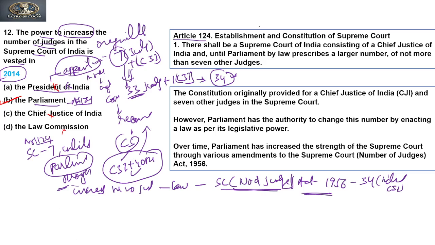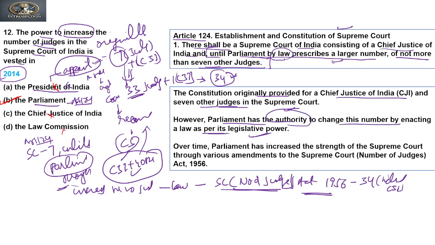Article 124 talks about the establishment and constitution of the Supreme Court. It says that there shall be a Supreme Court of India consisting of a Chief Justice of India and, until Parliament by law prescribes a larger number, not more than 7 other judges. So originally Article 124 says there will be 7 other judges plus the Chief Justice, until Parliament, by making a law, increases or prescribes a larger number. Clear? So the Constitution originally provided for a Chief Justice of India and 7 other judges in the Supreme Court. However, Parliament has the authority to change this number by enacting a law as its legislative power.